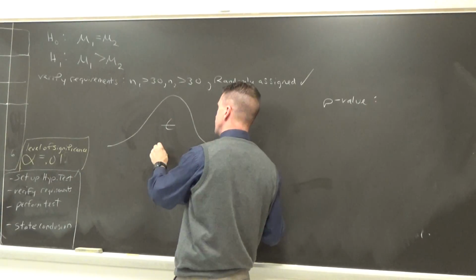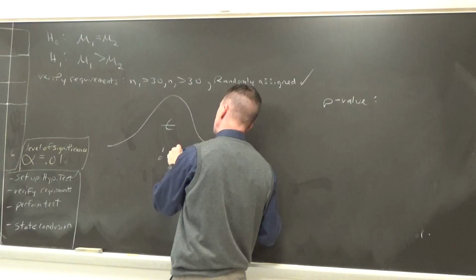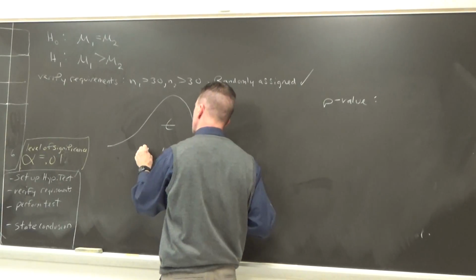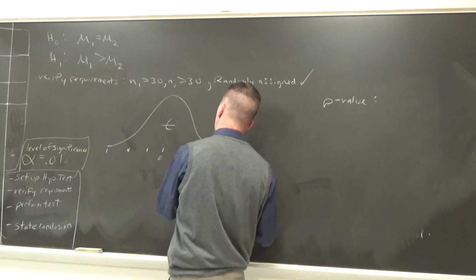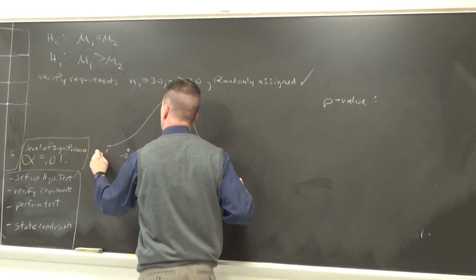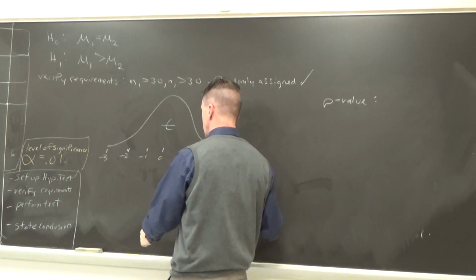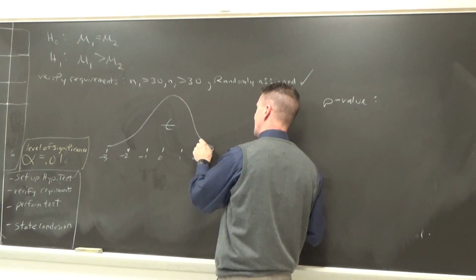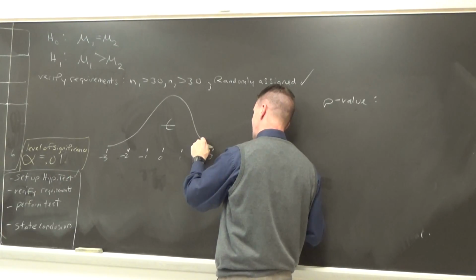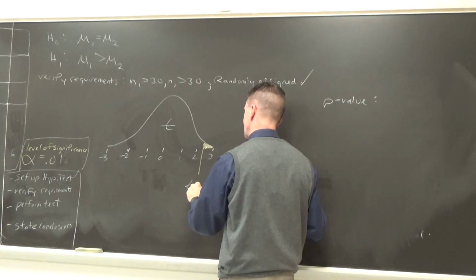These are means. t equals 0 here, t equals 1, t equals 2, and t equals 3. Now find your t crit. How much am I shading over here? 0.01. Thanks, Michael. Now we're going to get a t crit over here.